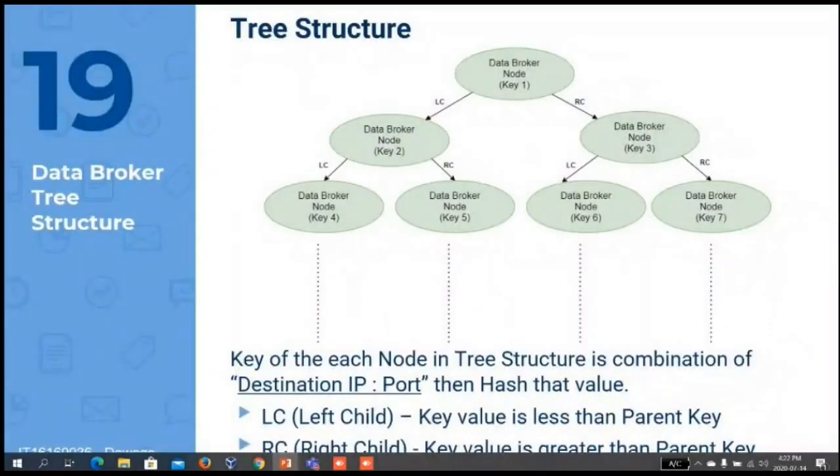In our protocol, this is the data broker tree structure. We store the details of the application we are communicating with. For the key, I have used a combination of destination IP and port and hashed that value to uniquely identify each node, which corresponds to each application. In the left subtree, all key values are less than the parent key, and in the right subtree, all key values are greater than the parent key.